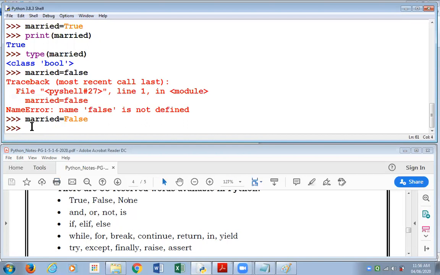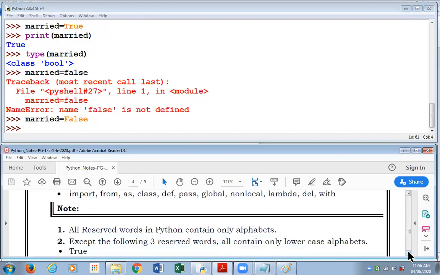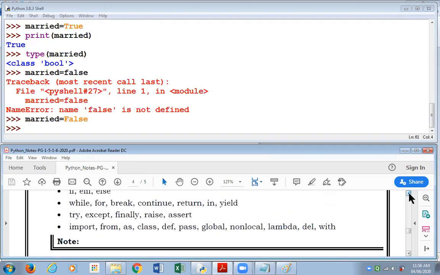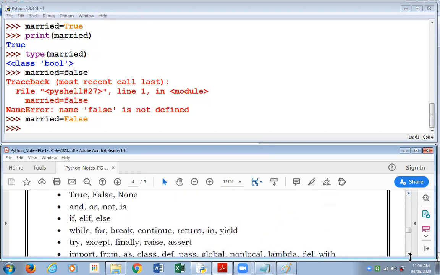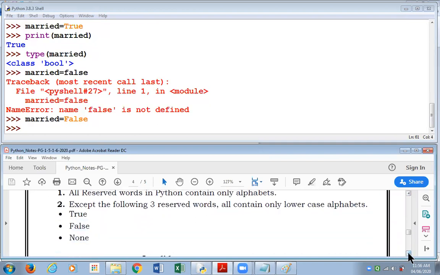In this case, I did not get an error now. We'll be learning these reserved words in a systematic manner as the course progresses. All reserved words in Python contain only alphabets. Reserved words do not have digits in them. They're alphabetic, they're words. Except for the following three reserved words, all the others contain lowercase characters. The three are True, False, None.